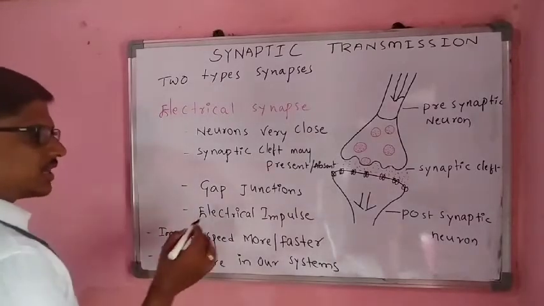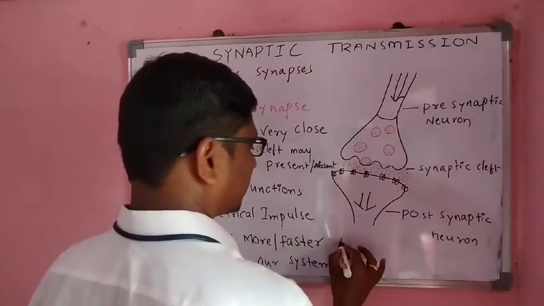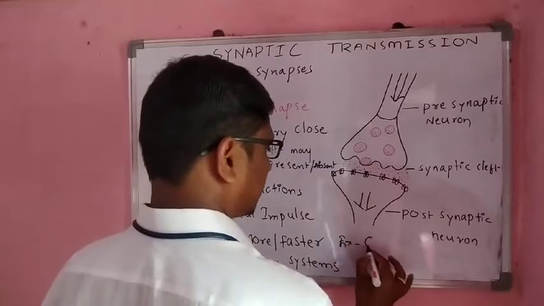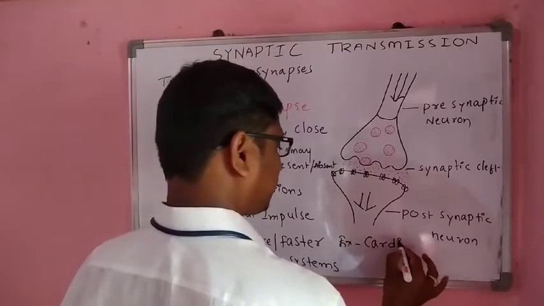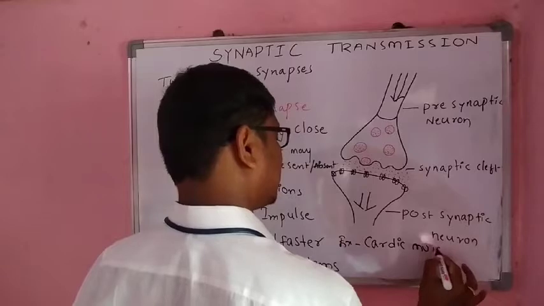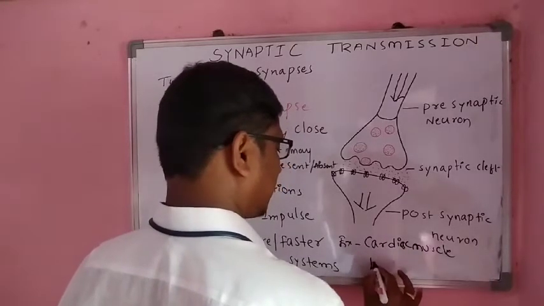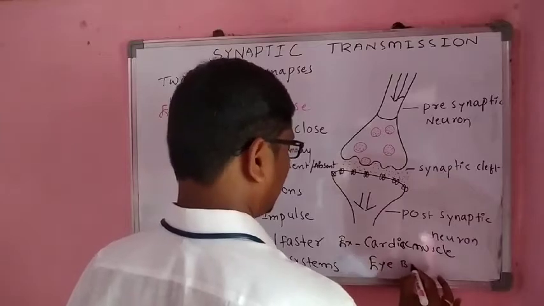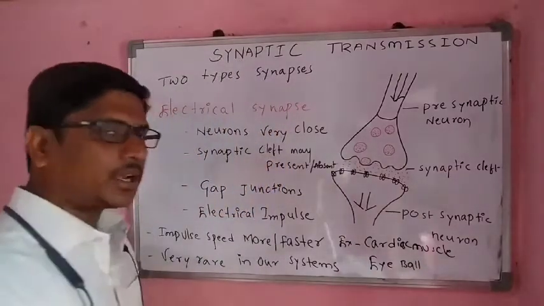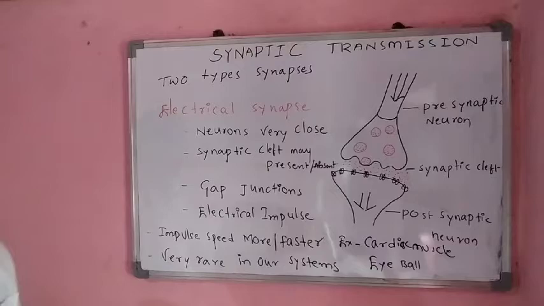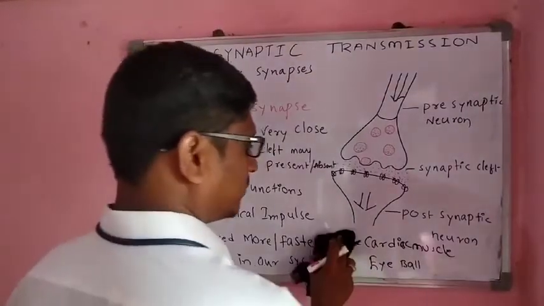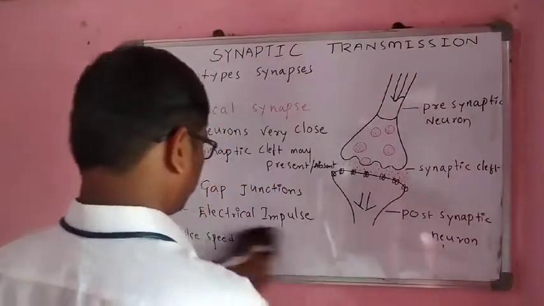For example, these kinds of synapses are present in the cardiac muscles, and also in the eyeball. Cardiac muscles and the eye have electrical synapses. And next one, chemical synapses.